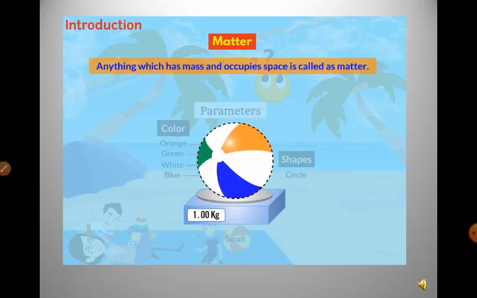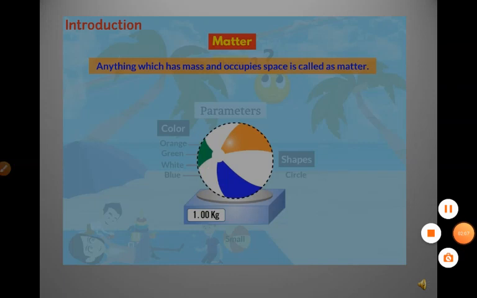If you take any material and see that it occupies space and has mass, then we can call it matter.